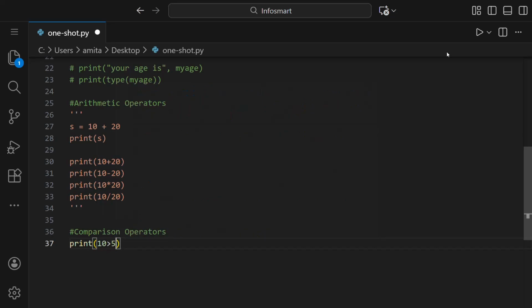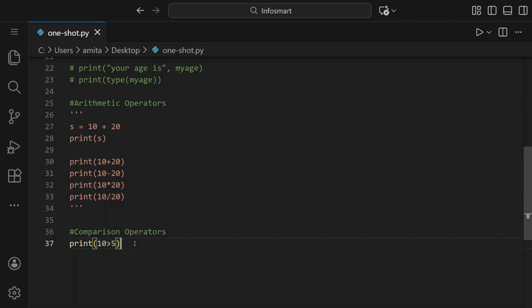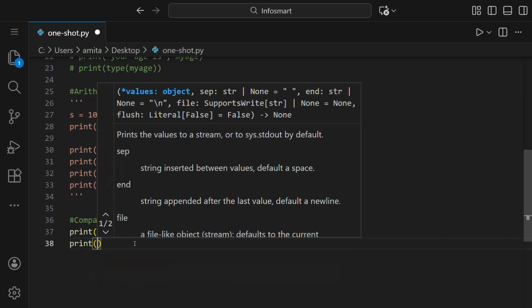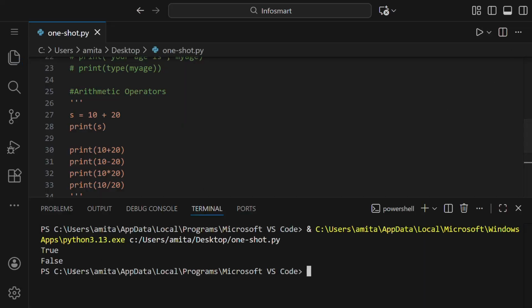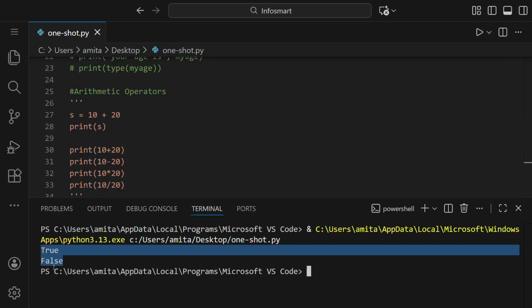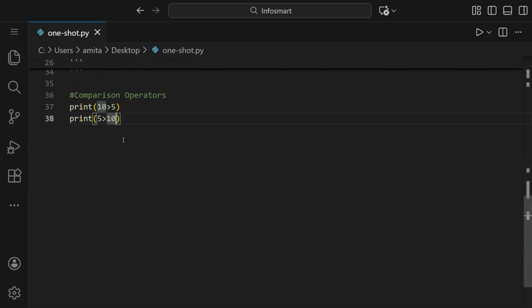Printing 10 greater than 5 gives us a boolean value which is true. If we print 5 is greater than 10, then it gives false because 5 is not greater than 10. So writing this directly gives us a boolean value.